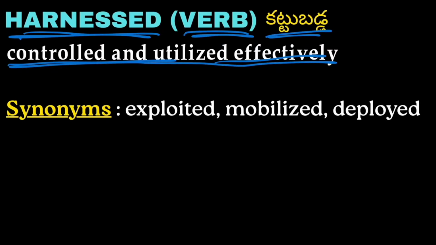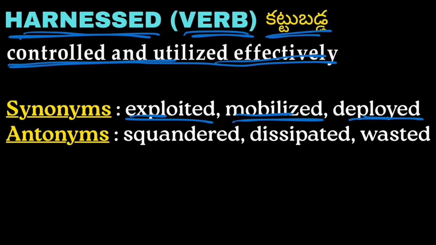Next synonyms are exploited, mobilized and deployed. Exploited, mobilized and deployed are similar in meaning to harnessed. And now moving on to the antonyms, we have squandered, dissipated and wasted. Squandered, dissipated and wasted are the opposite words of harness.